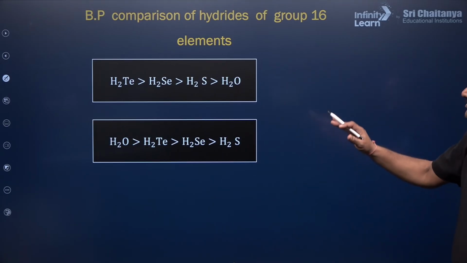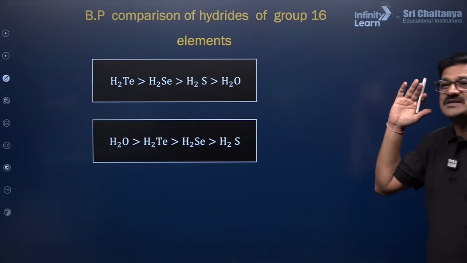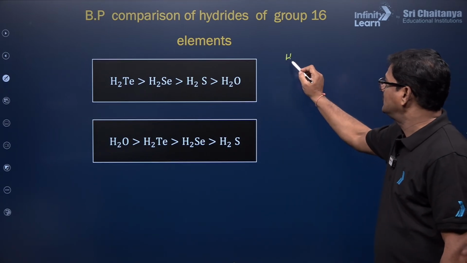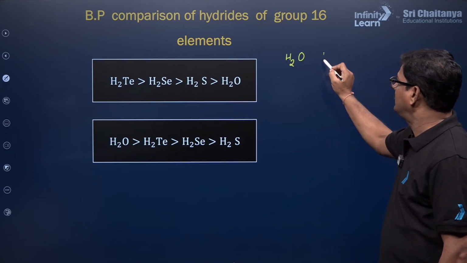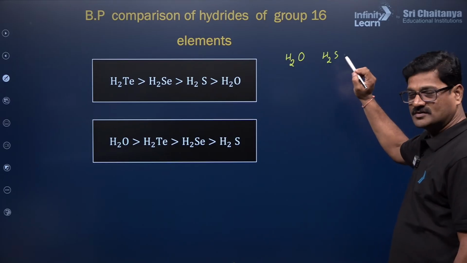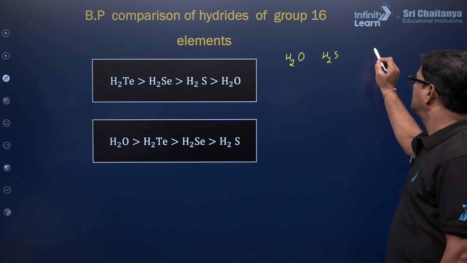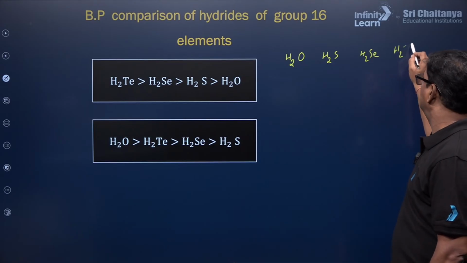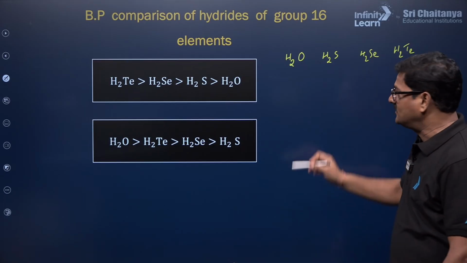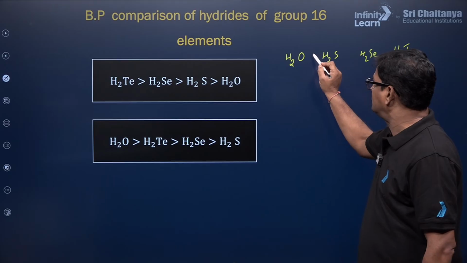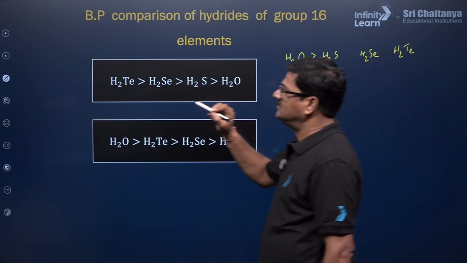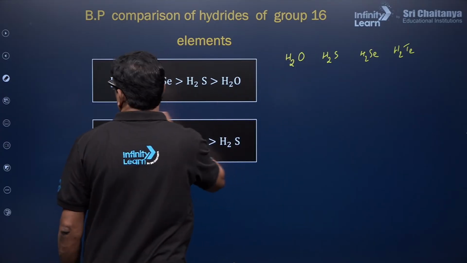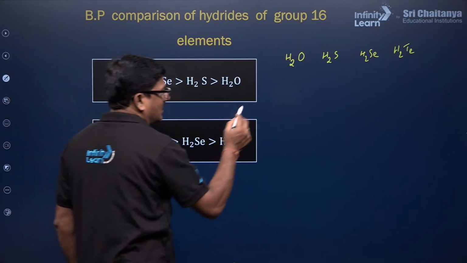And you can also see the boiling point comparison of group 16. You can see group 16: H2O, H2S, and the hydrides of oxygen, sulfur, selenium and tellurium. And as we are expecting the boiling point here, what are we expecting? The boiling point is supposed to be like this.